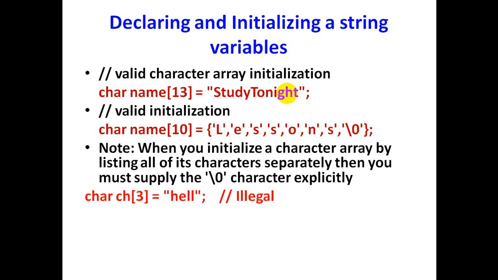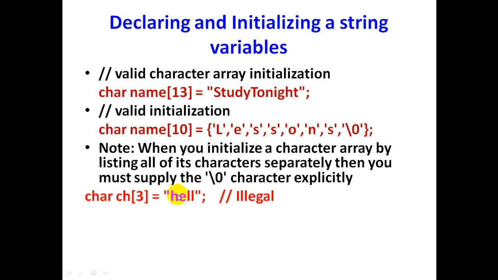Now we will see some of the illegal array or character initializations. So here char is a data type, ch is the name of the array or the string, and 3 is the size of the array, equal to a string value "HELL". So this is illegal because the string value is HELL along with the null character. So here we have 5 characters in this string, but the size of the array is 3.